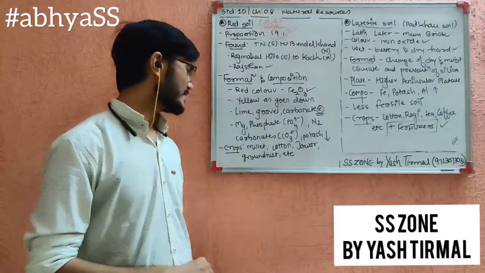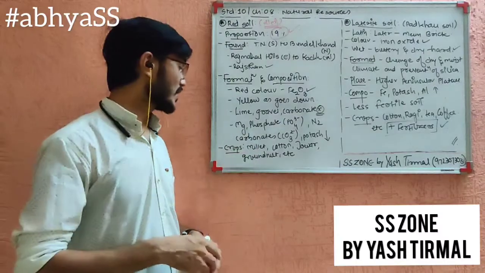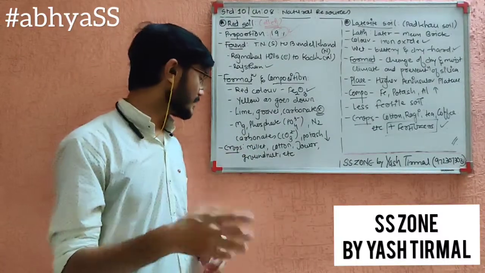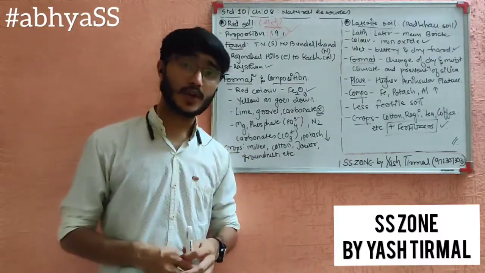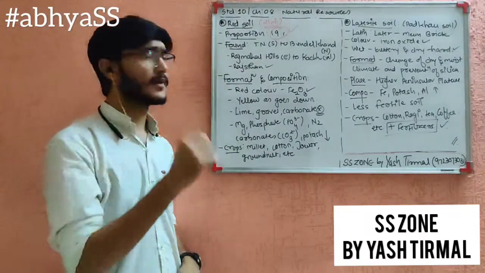Okay, that's it. And yes, the last and very important, various crops. Crops like millet, cotton, jowar, groundnut, etc. you can grow in the red soil. So that's it about red soil.